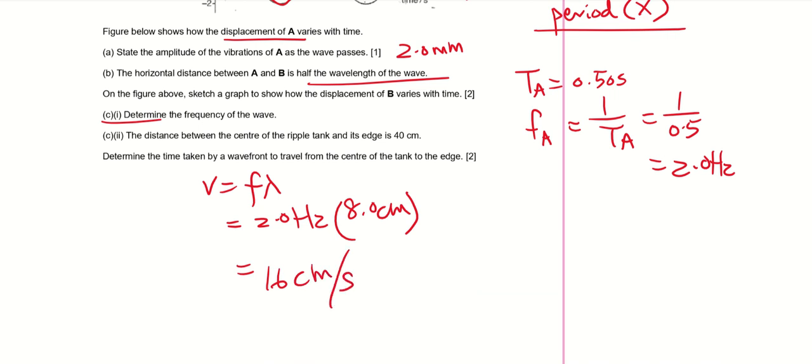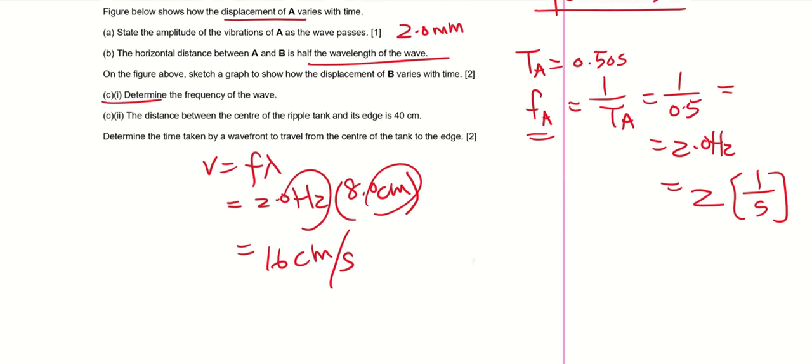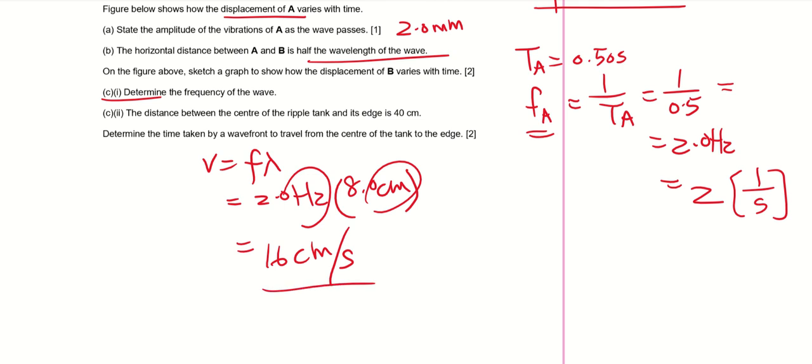If you're wondering how come Hertz and cm would give rise to cm per second, don't forget Hertz is the unit for frequency, and frequency is 1 over period. So I can write it as 2, and the unit is 1 over second, because it is inversely proportional. So that's why I can get 16 cm per second.